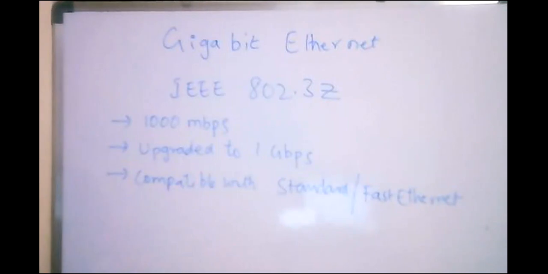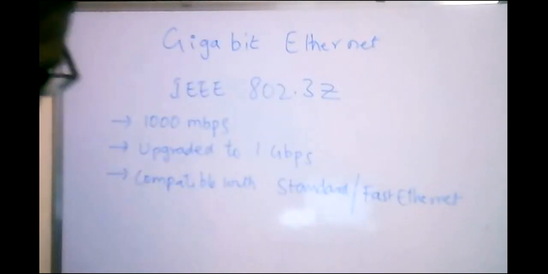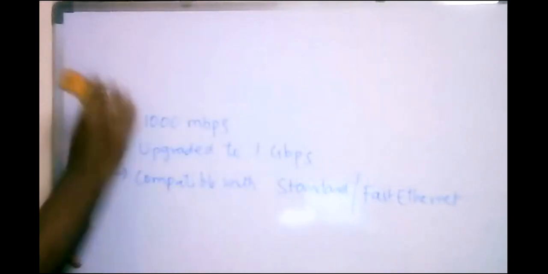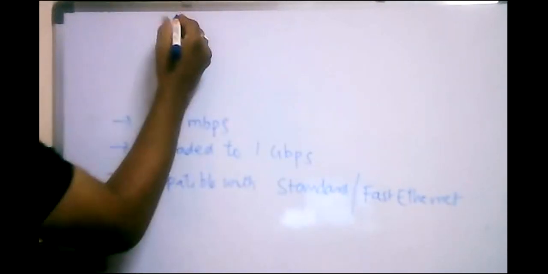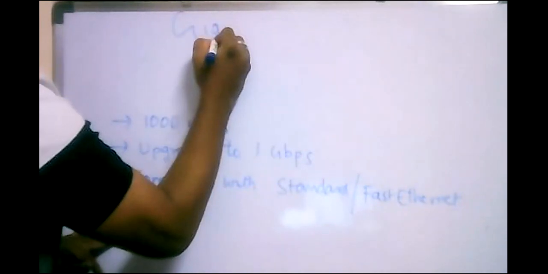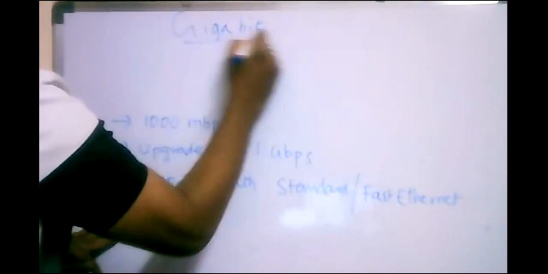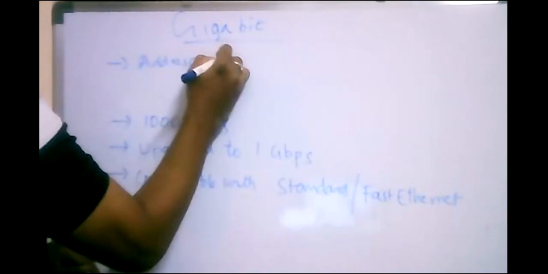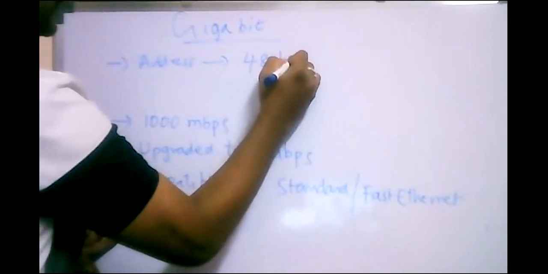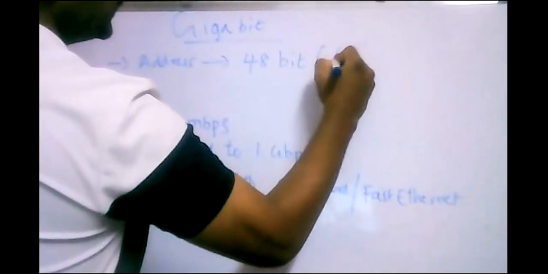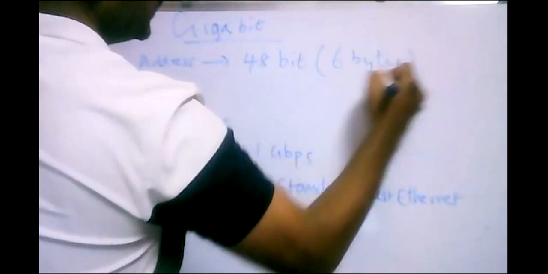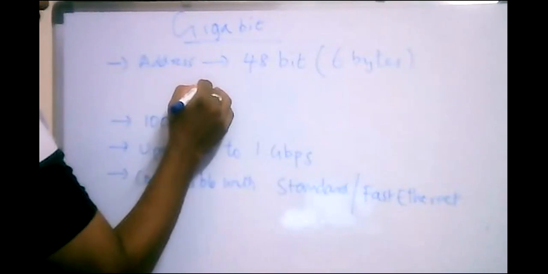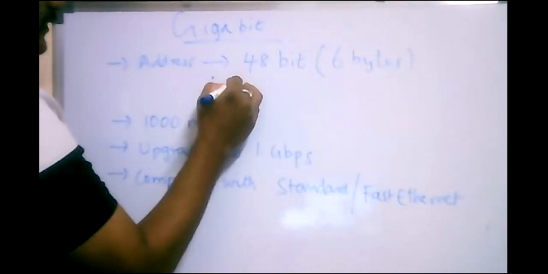And what is the address which is used? How many bits are used for addressing gigabit Ethernet? It uses 48 bits, that is 6 bytes of addressing, and each octet representation is separated by colons.